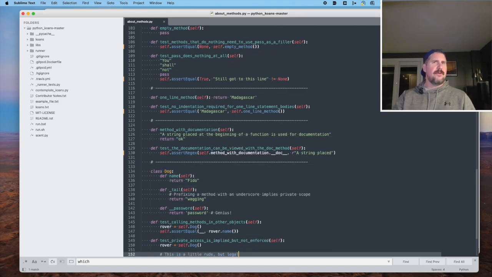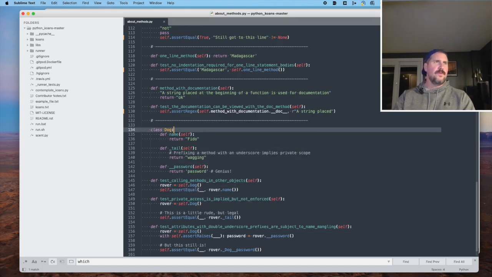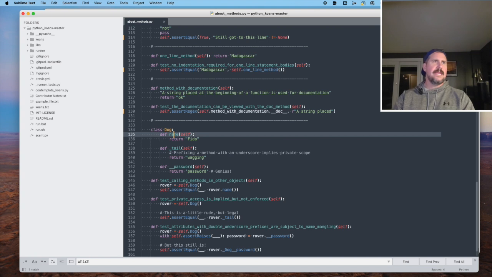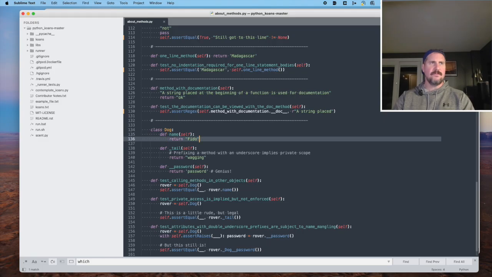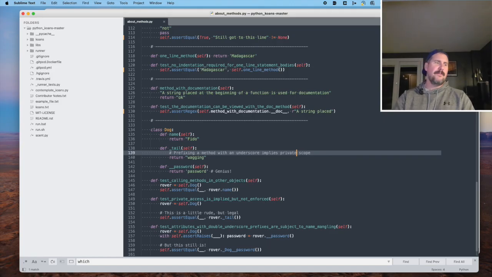All right, so now what is this? So we have something new. We've got a class called dog, and in that class there is a method called name that returns Fido. We've got a method called tail, which returns the string wagging. Prefixing a method with an underscore implies private scope. All right, so this is going to be a private method, a method that cannot be called from the outside.